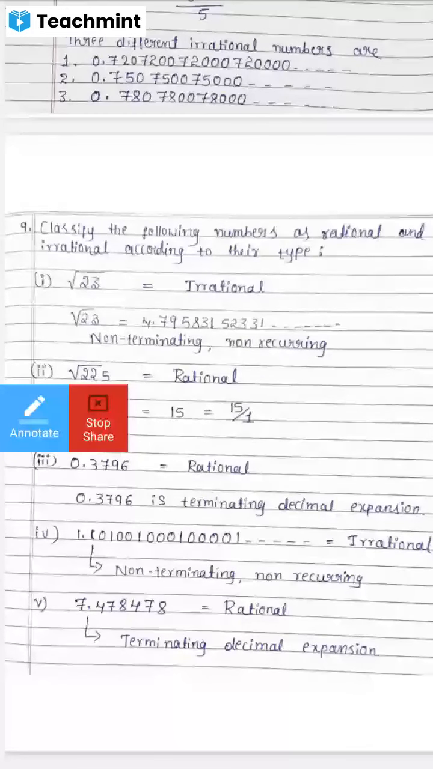So first one, root 23. Now I'll ask some students to give the answer. Root 23 is not a perfect square number. So can you tell me the answer? Yes, Dheeraj. Dheeraj, are you there? Root 23, is it a rational or irrational number? It is an irrational number. Why is it irrational, Dheeraj?